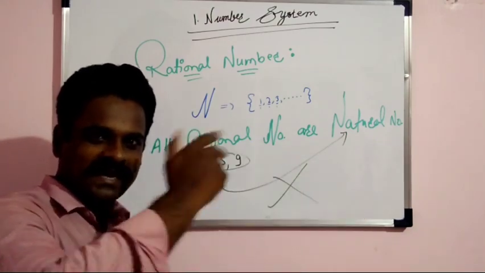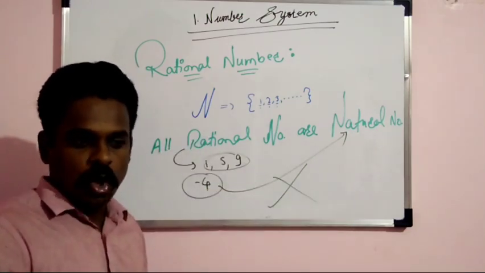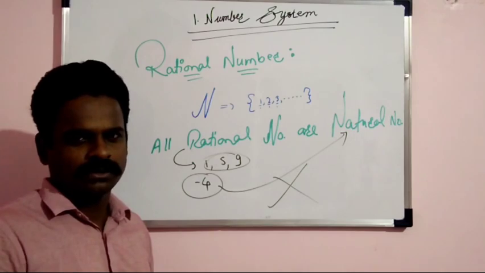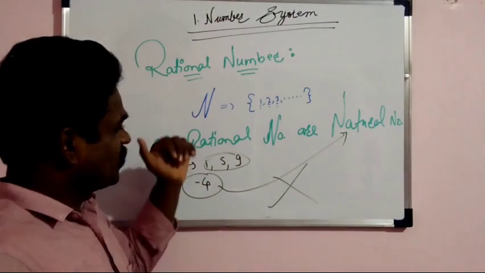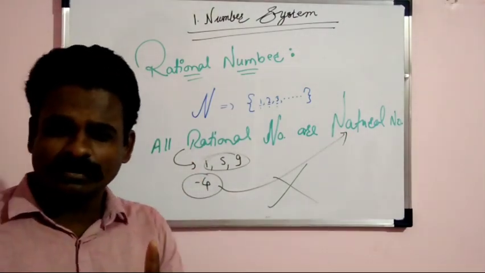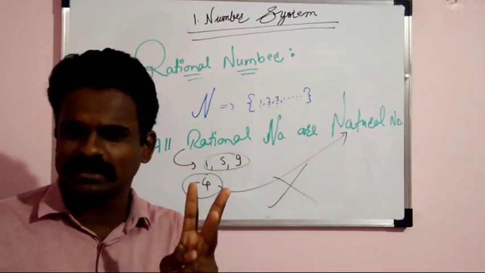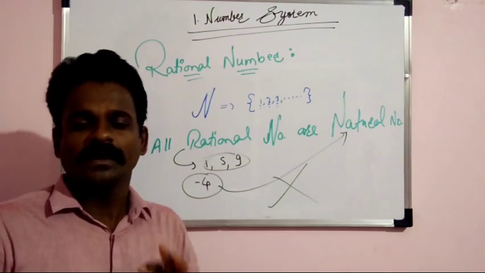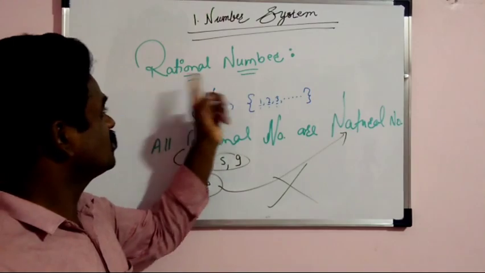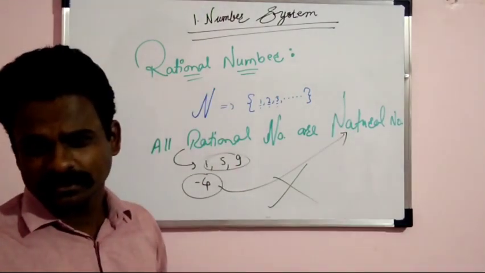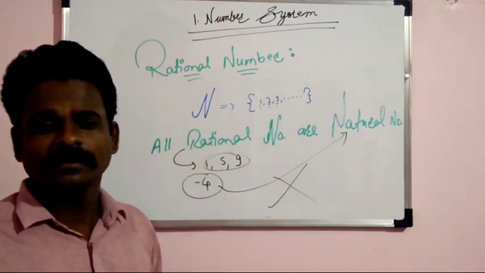But all natural numbers are rational numbers. All whole numbers are rational numbers. All integers are rational numbers. But in the reverse way we can say that all rational numbers are not natural numbers, not whole numbers, not integers. Have you got the concept which I am telling here? So this is the concept of rational numbers. A rational number is a number which can be written in the form of p by q, that is called a rational number.